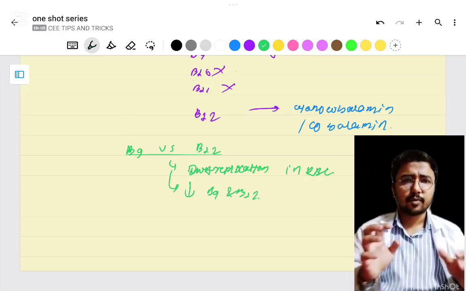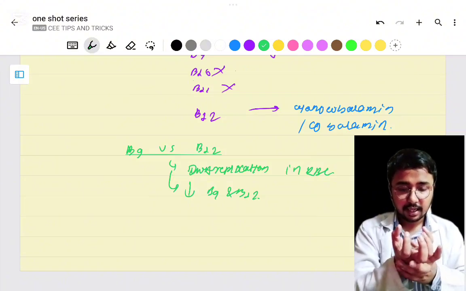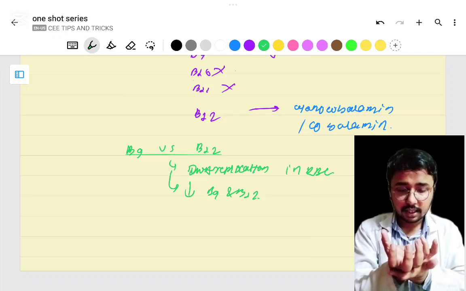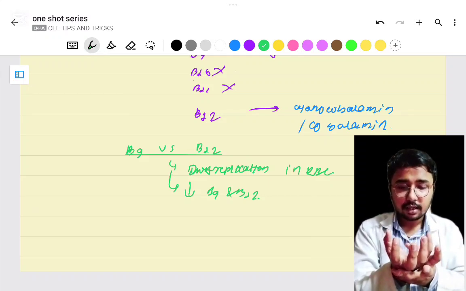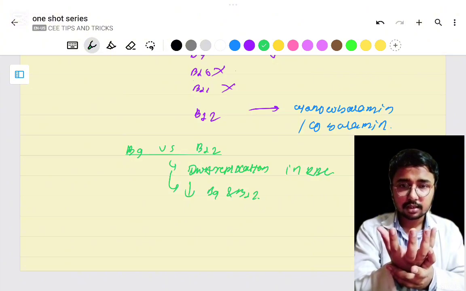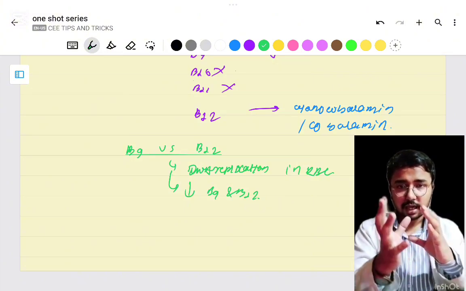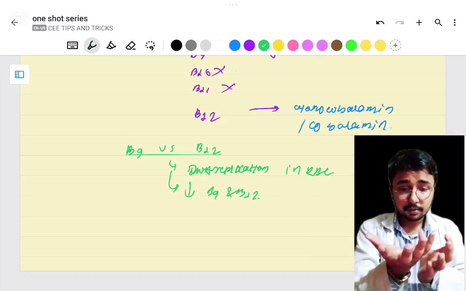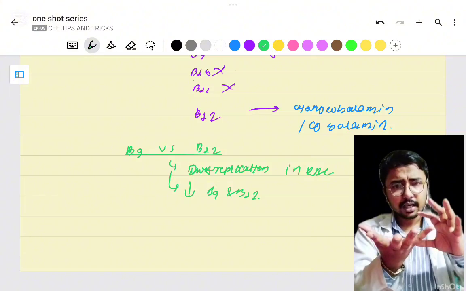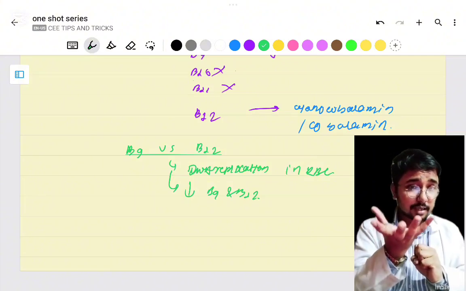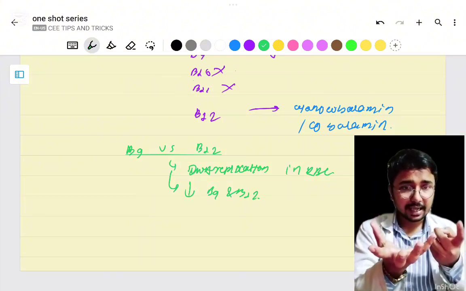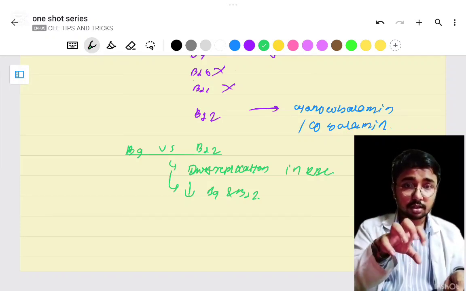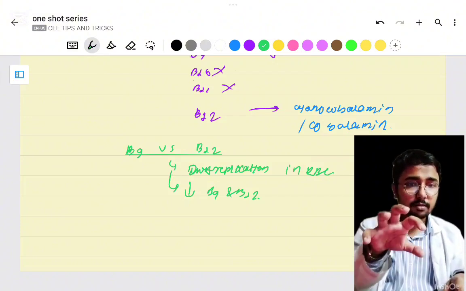Now suppose there is a deficiency of vitamin B9 and B12. Listen very carefully. This is my RBC, and if there is a deficiency of B9 as well as B12, then DNA replication won't occur. If DNA replication doesn't occur, the cell will enlarge. The RBC biconcavity will be lost, which is the first consequence. The second consequence: the enlarged cells lead to a reduced number of RBCs. Since the RBC is increased in size it is called megaloblastic, and since it is reduced in number it is called anemia. Together these are known as megaloblastic anemia.